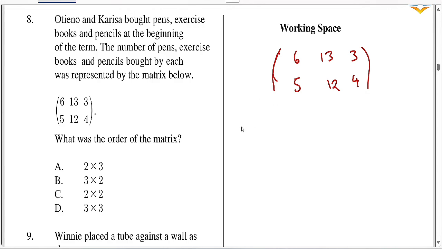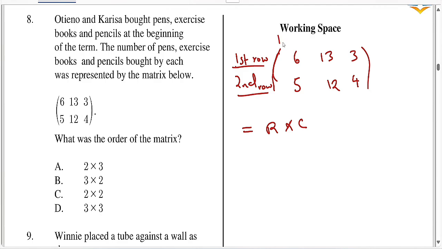Na order ya matrix usually ni row times column. So anza kuhesabu kuna rows ngapi na kuna column ngapi. So a row is your horizontal one. A row ni ile ambayo ni horizontal. So ukiona hapa, this is your first row and this is your second row. So in short hii iko na 2 rows.